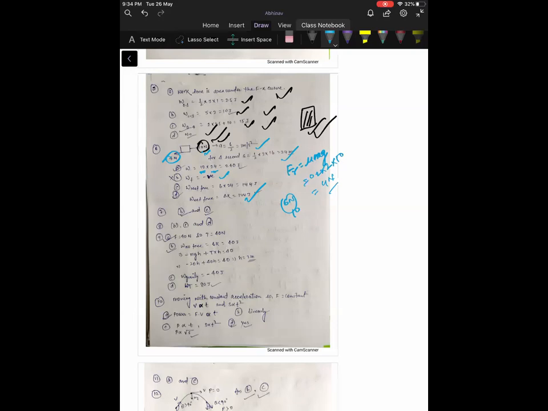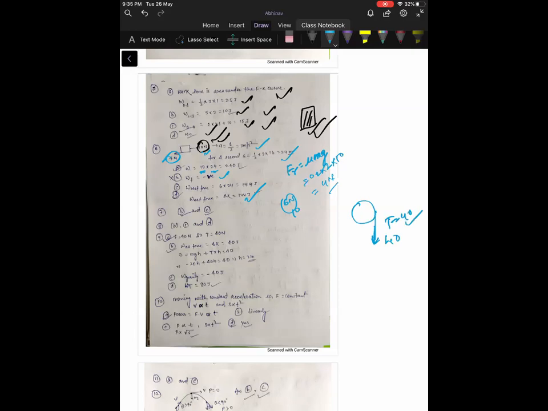The block of 2 kg is hanging over a smooth and light pulley through a light string. The other end of the string is pulled by a constant force of 40 Newton. The kinetic energy of the particle increases by 40 joule in the given interval of time. Now tension, of course, is a simple question. 40 Newton is directly applied on the string, so tension will be 40 Newton. It's correct.